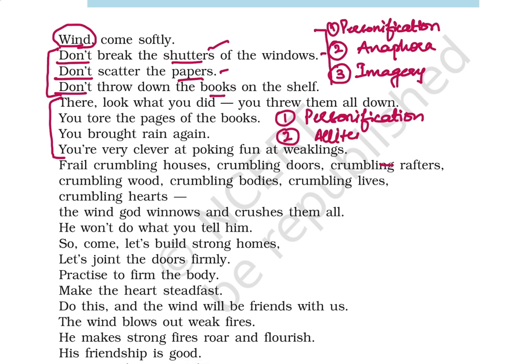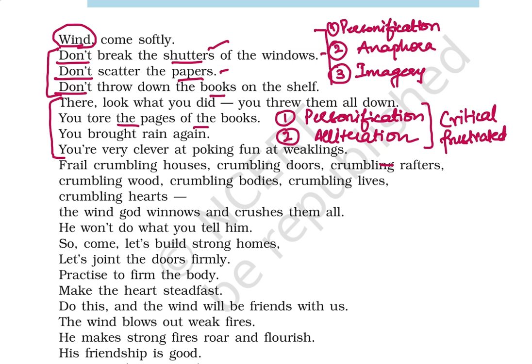Now again we come across another poetic device, that is "tore the pages of the books." Here we have again the repeated sound of the "t", right? So this is alliteration. Alliteration is the repetition of a consonant sound. Got it? Right. And can you guess what could be the tone of the poem here? It's very critical. It's very frustrating. If the tone of the poem is specifically asked from this stanza, then you children have to write that it's very critical and very frustrating.